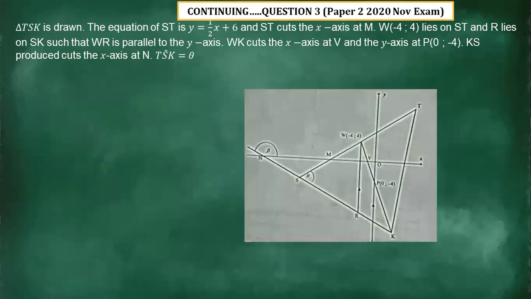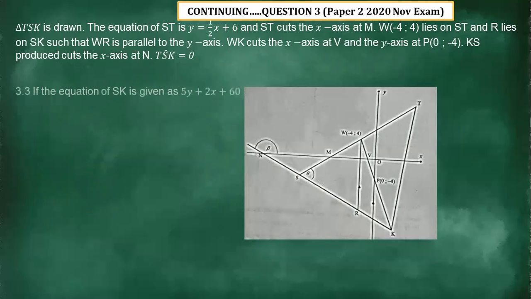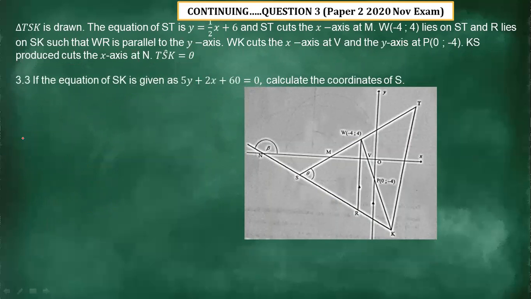Let the question still continue. Let's see what we have now. We now have a new question. They say if the equation of SK is given as 5y plus 2x plus 60 equals 0, calculate the coordinates of S. They need the coordinates of S.